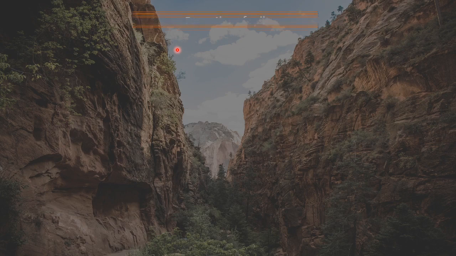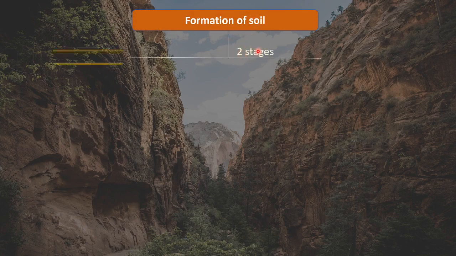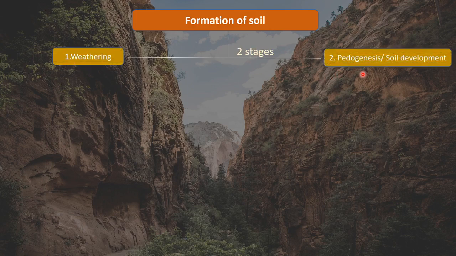So this origin and development of soil is actually the formation of soil, and this process is mainly divided into two stages. These stages are weathering and pedogenesis or soil development. So basically this process is divided into two stages, weathering and pedogenesis or soil development.